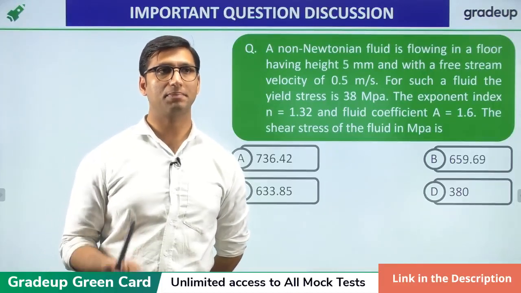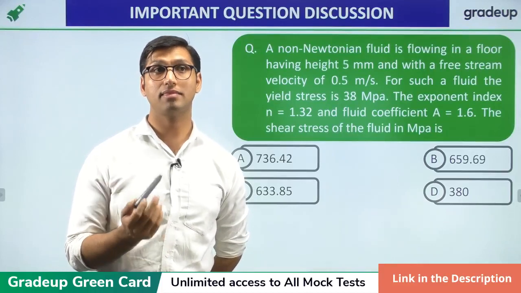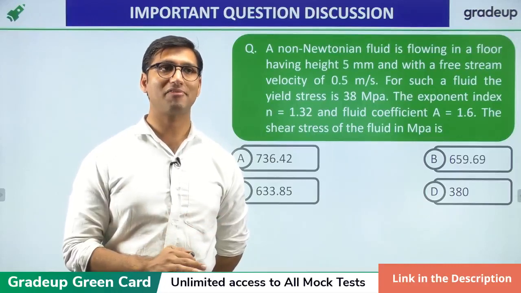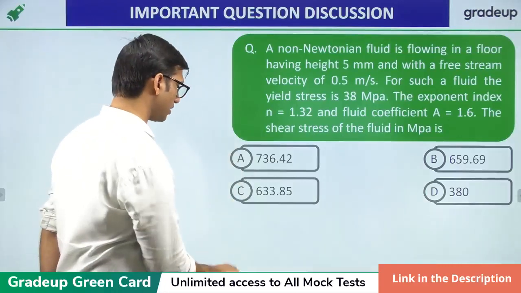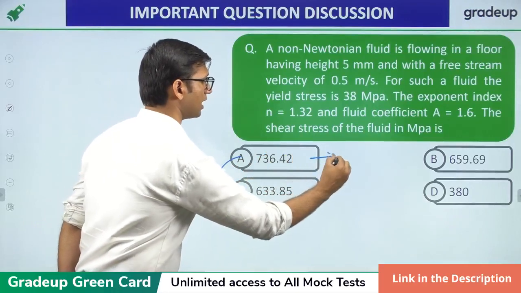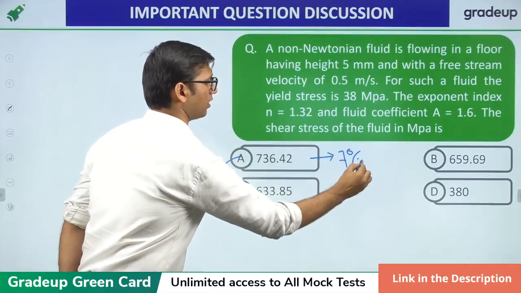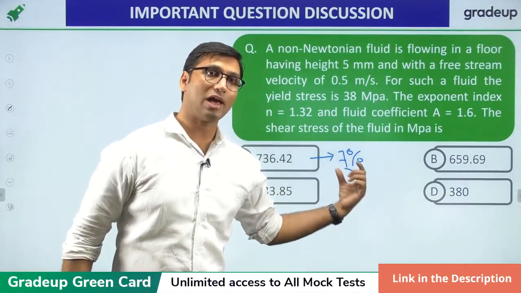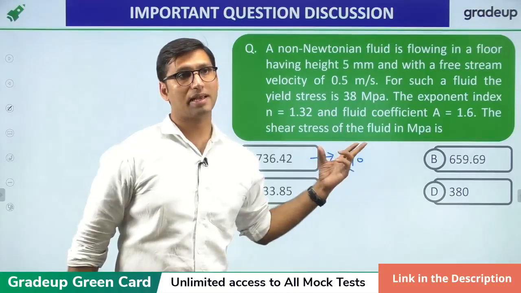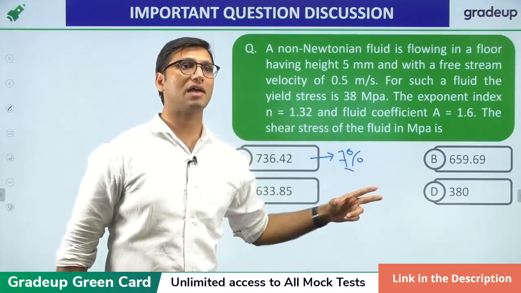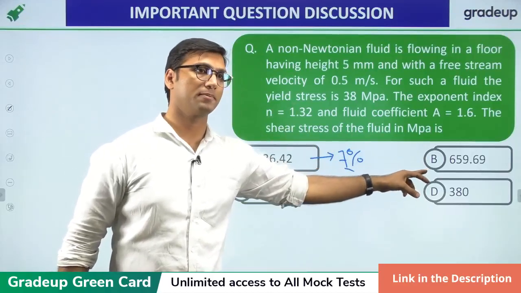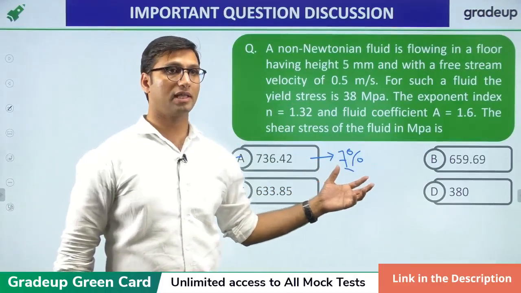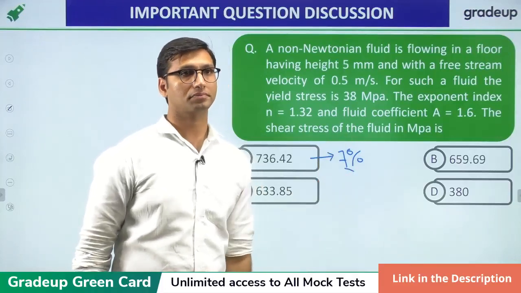Well, 15 have attempted this question and only 7% have marked option A, which is the right answer. This is very bad. While 53% have given option B and 40% have given option C. So that is not a good thing. Let us see how to solve the question.